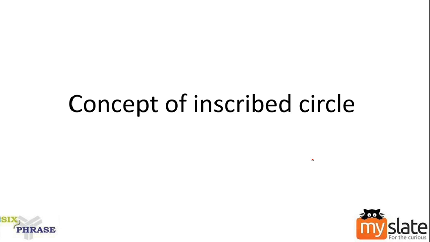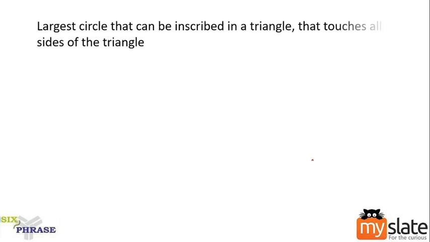Some of you may be familiar with this, some may not be. So just a quick overview of what an inscribed circle is: it is the largest circle that can be inscribed in a triangle.